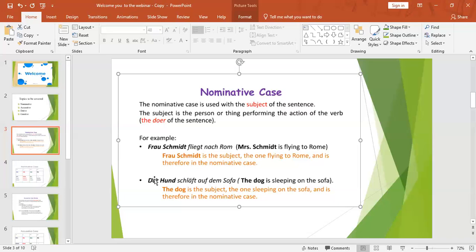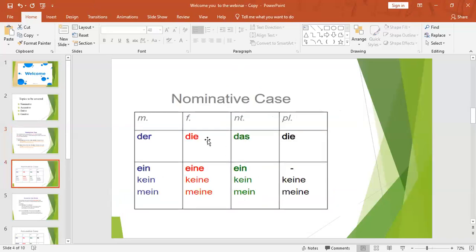How are we going to do the change? If you want to use the nominative, what things should I remember? See here, the nominative case. The first line is what we call the bestimmter Artikel. What is the bestimmter Artikel? The bestimmter Artikel is nothing but the definite article in English: the car, the bus, the phone.